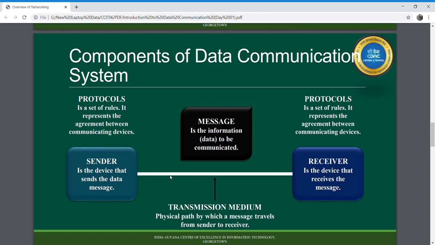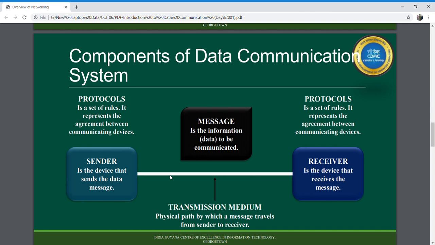The next component, or the third component of your data communication system, is the receiver. The receiver is the device that receives your message. The message sent by the sender is received by the receiver.